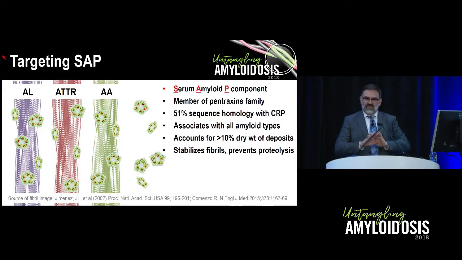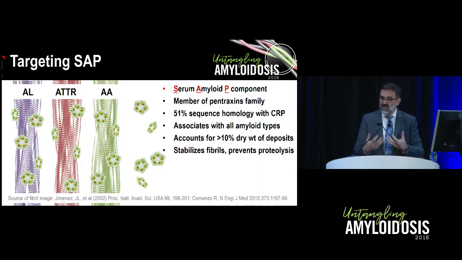Another way to potentially pan-target amyloid is to look for other targets that are present across different species of amyloid. And so one of those is SAP, which I think we've all heard about over a long period of time. There's been really decades of work in this particular area. SAP, or serum amyloid P component, is a pentameric member of the pentraxin family with sequence homology to CRP. It's associated with basically all types of amyloid fibrils and actually accounts for a significant portion of the dry weight of the fibrillar deposits. We think that it has a stabilizing role on the fibrils and may prevent proteolysis.